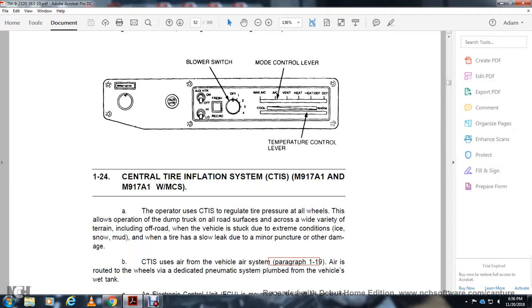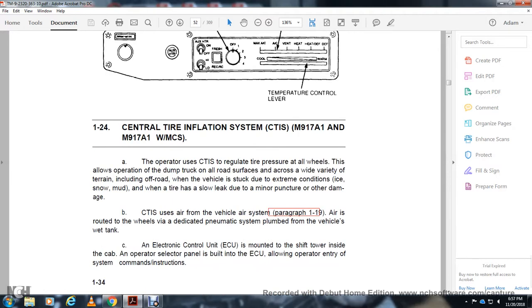124, the central tire inflation system, for the M917A and M917A1. The operation of the central tire inflation system regulates the tire pressure at all wheels, allowing the operation of the dump truck on all road surfaces and a wide variety of terrain, including off-road, where the vehicle may be stuck due to extreme conditions such as ice, snow, and mud, or where a tire is leaking due to a minor puncture or other damage.